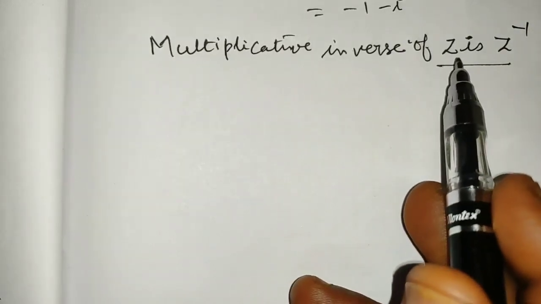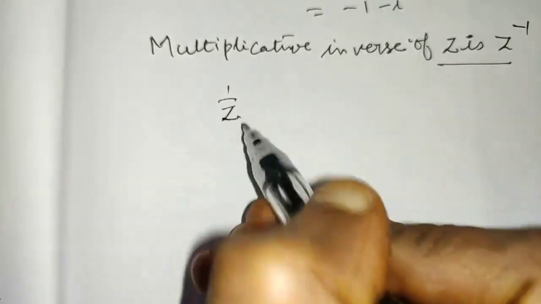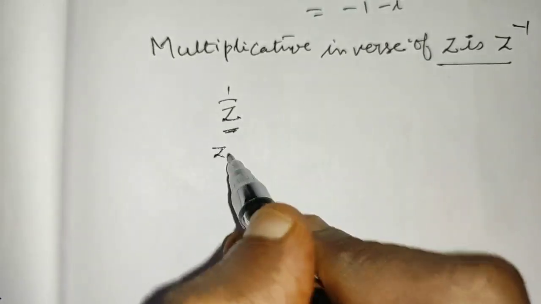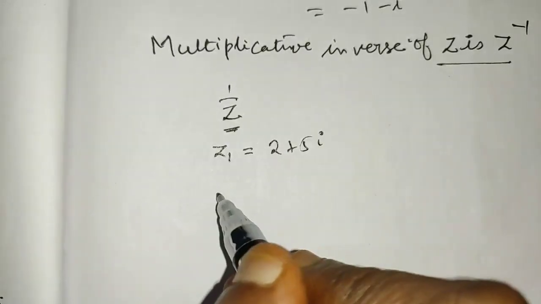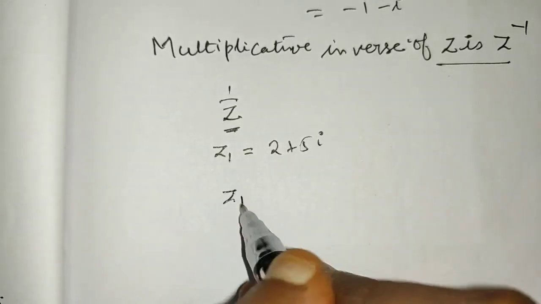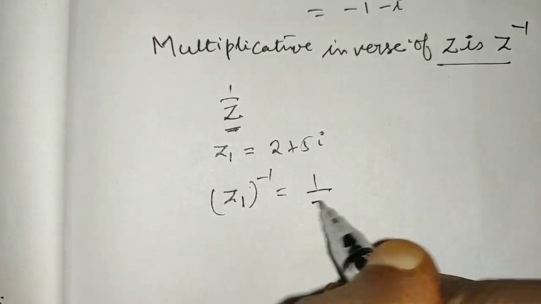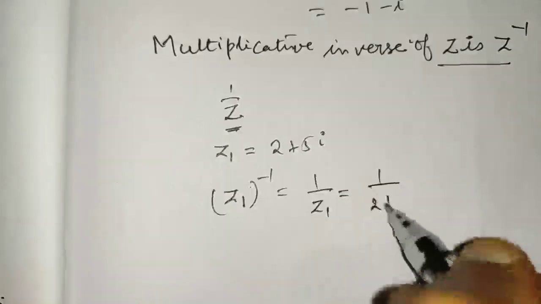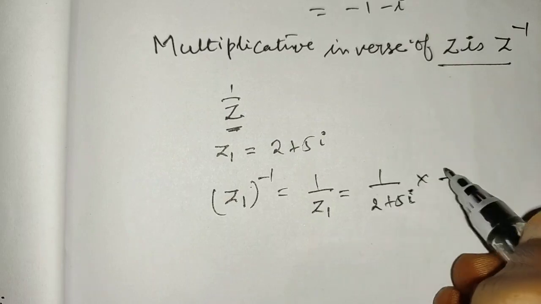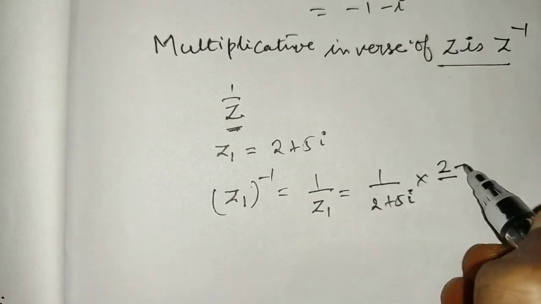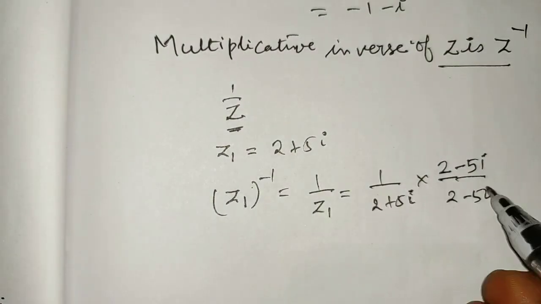Now we are going to find the multiplicative inverse of z1, z2 and z3. We know that the multiplicative inverse of z is z power minus 1. That can be written as 1 by z. For z1, which is 2 plus 5i, the multiplicative inverse of z1 is z1 whole power minus 1, which gives 1 by z1. That is 1 by 2 plus 5i. We have to simplify this by taking the conjugate multiplication. The conjugate multiplication is (2 minus 5i) divided by (2 minus 5i).